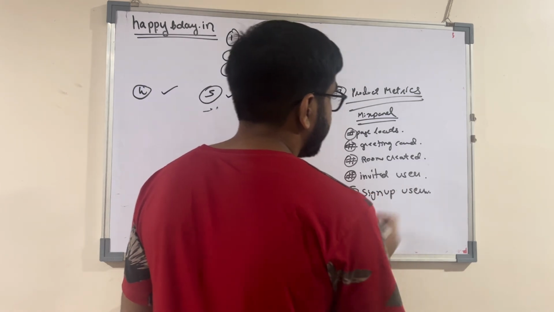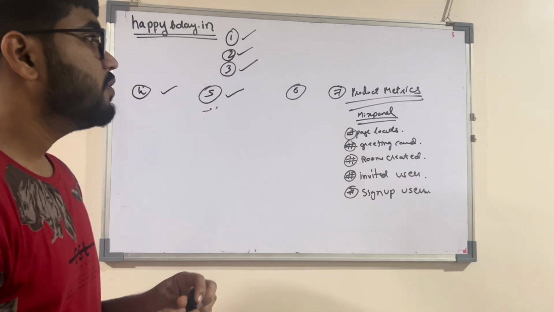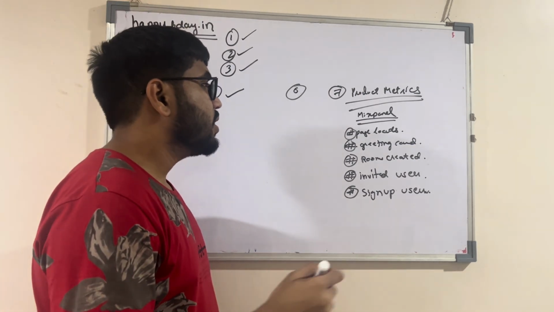These are some of the things which I'm tracking right now.